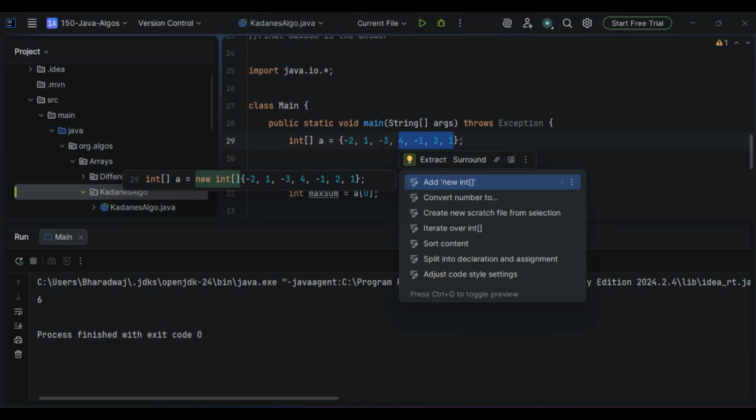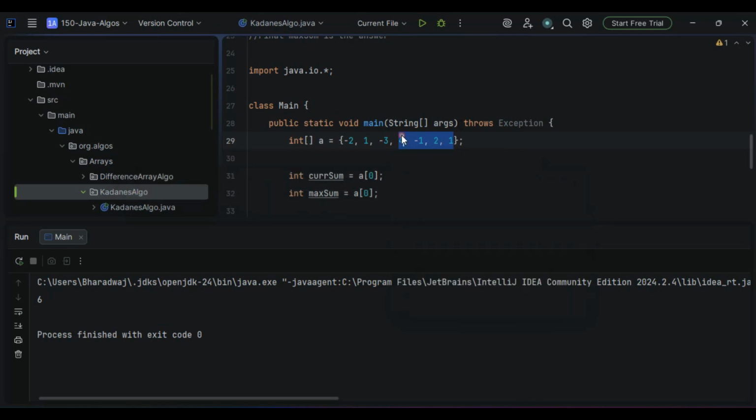You can just check. Yep, this is going to be the maximum. So 4 minus 1 will be 3, 3 plus 2 is 5, 5 plus 1 is 6. So we have got the output 6 here, right?